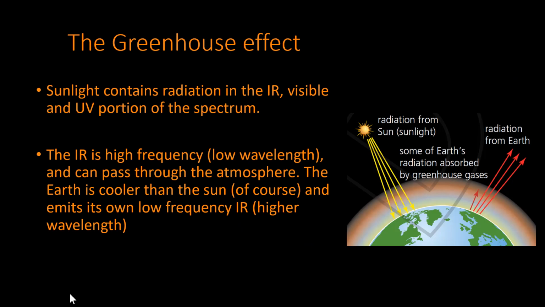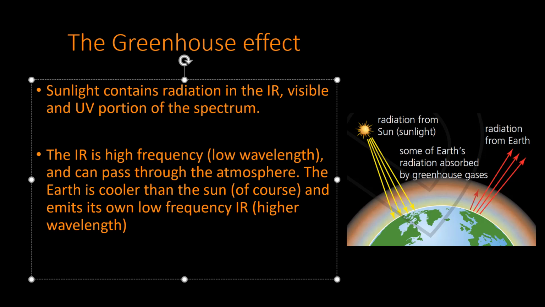The greenhouse effect. Sunlight contains radiation in the IR, visible, and UV, that's infrared, visible, and ultraviolet portion of the spectrum. Now, just a quick side note, anything which has a temperature, which by the way is everything, releases infrared radiation. However, the temperature affects how much is released. So something that's cold doesn't release as much infrared as something that's hot. The sun is extremely hot, and so it releases a bunch of infrared. Infrared coming from the sun is high frequency. High frequency means high energy and low wavelength, and that can pass through the atmosphere.